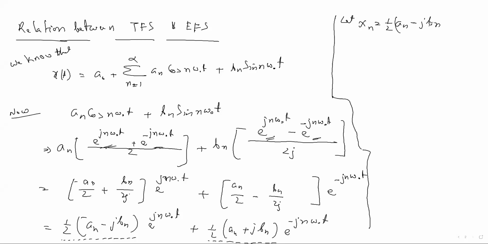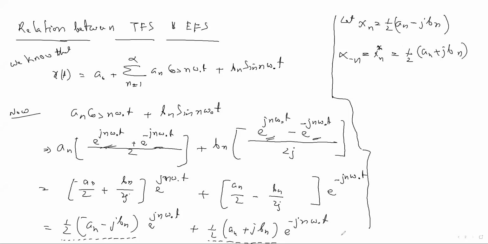If x n is this, okay, what will be the value of x minus n? x minus n will be, you can write x star also, no problem. X star, it will be half a n plus j b n, because plus is there. That's why we can take star also.